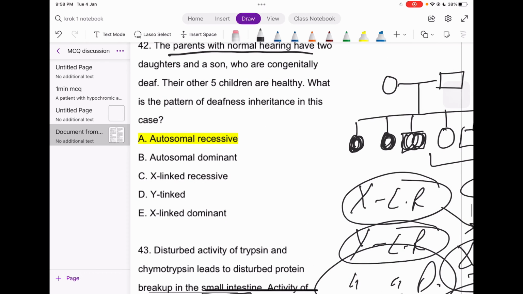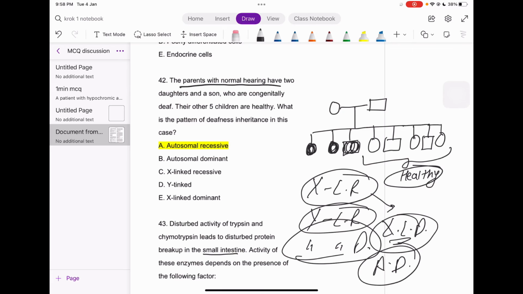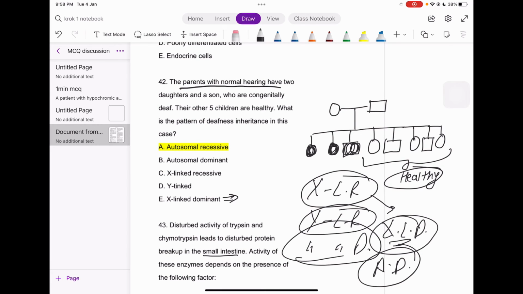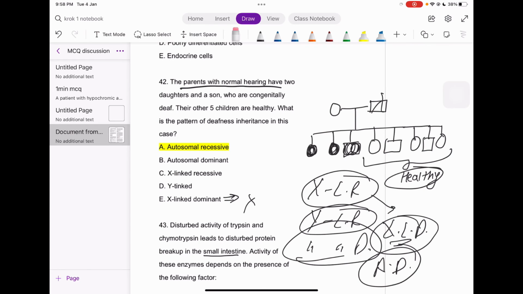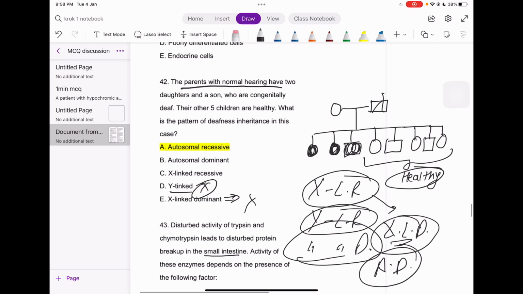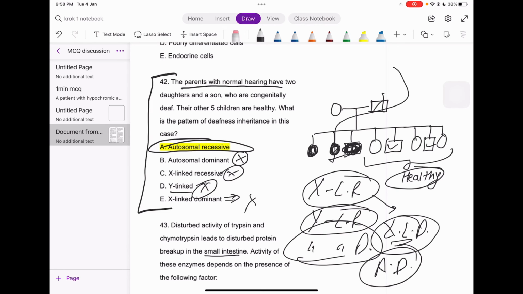For X-linked dominant, the mother must be affected, and the mother is not affected here. For Y-linked, the father must be affected; no. X-linked recessive, maybe the mother is the carrier, but the sons must be more affected, and there are a lot of sons who are completely fine, so not possible. Autosomal dominant, all must be affected. What is left? Autosomal recessive, because it's passing through generations without affecting. So that can be understood as the autosomal recessive way. Got it?